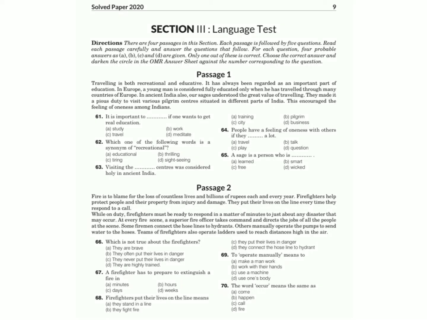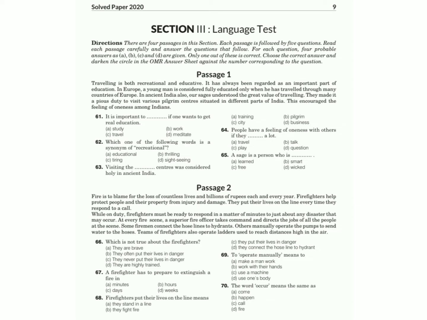I am teacher Narendra Bhagat, and today we are going to solve the 2020 paper of the JNV entrance exam for 6th standard admission. ठीक है, तो यहाँ पे there is section third that we had not seen in the earlier video. In this video, we are going to see section 3, the language test.